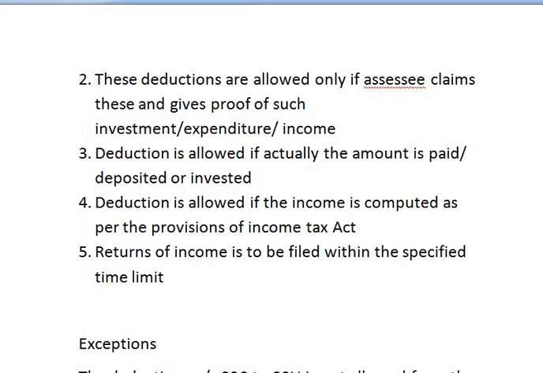I cannot claim deduction on the life insurance policy that I am going to take in the future. If already I have taken a life insurance policy on my name or on the name of my family, only in that case I can claim deduction. Therefore, deduction is allowed only if actually the amount is paid, deposited or invested.